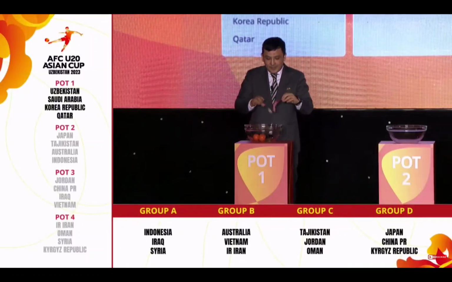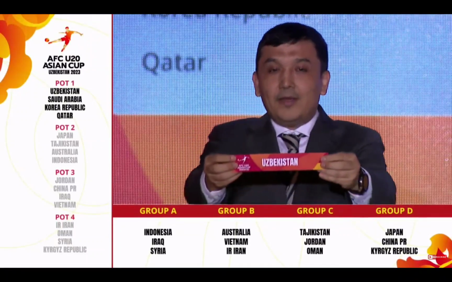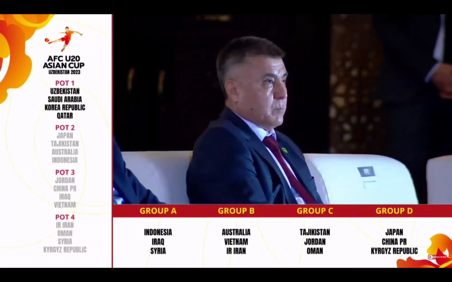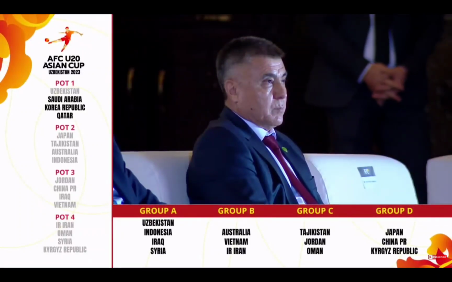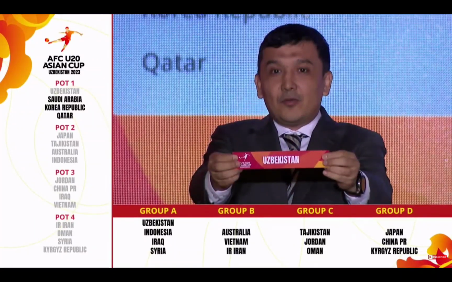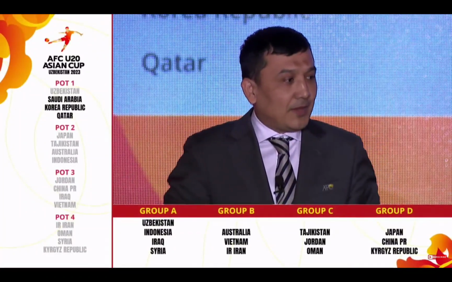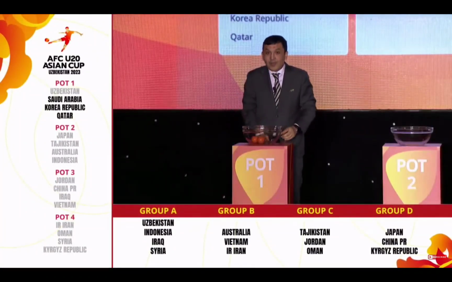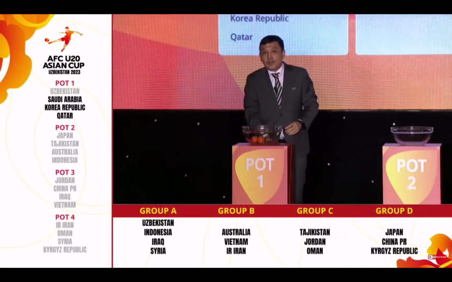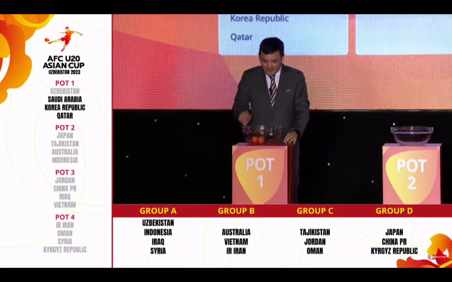So Uzbekistan takes position 1, runner-up in 2018. This is the only competition Uzbekistan has not won yet, so we wish them good luck next March. The opening match will be played between Uzbekistan and Syria in Bunyodkor Stadium, 9 p.m., 7 p.m. local time.